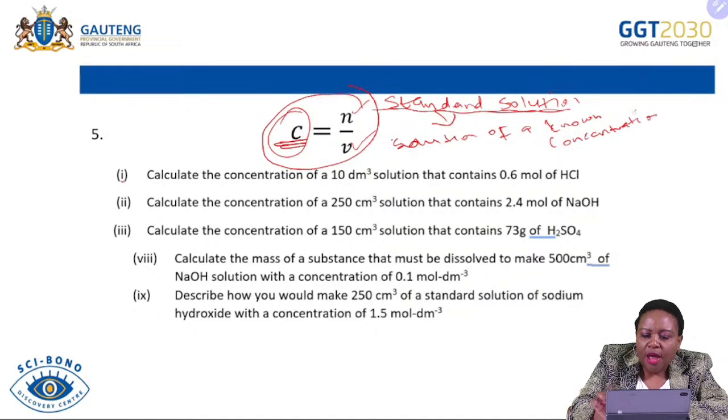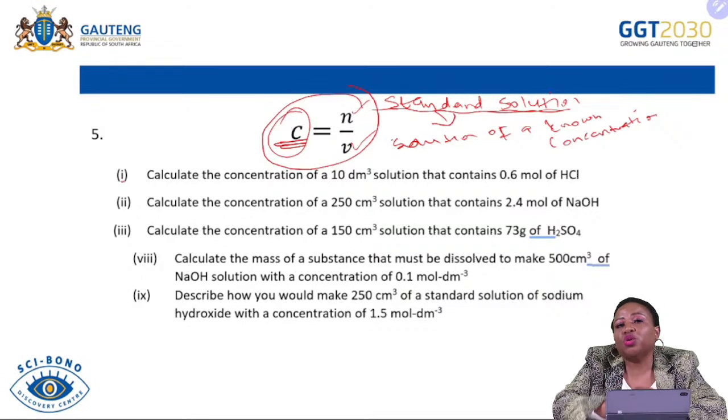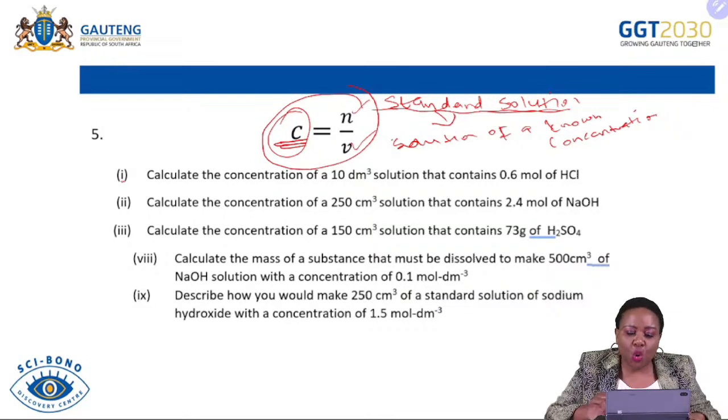Therefore, if you are given a specific acid or a specific base and they are telling you the concentration of that acid or base, already you are provided with a standard solution. So it means you can use a titration method or the volumetric method to find the concentration of the unknown substance. So I'm just reminding you, remember, we also talked about standard solution in our previous grade, where we said a standard solution is a solution of a known concentration.